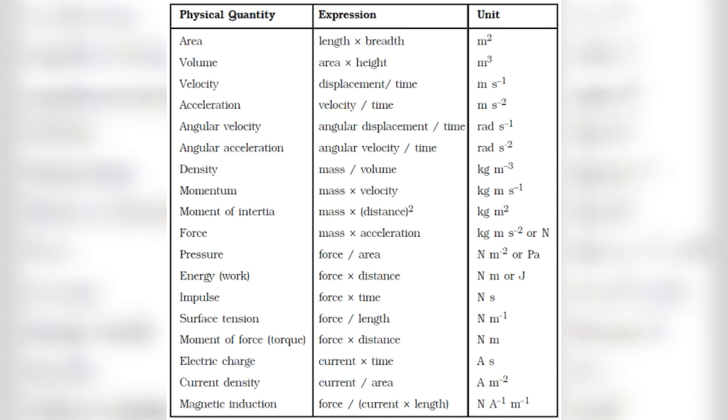These are derived from the base quantity, that is length. Length is measured in meter. Likewise, the unit of velocity is meter per second and the unit of acceleration is meter per second squared. They all are derived from the basic units.